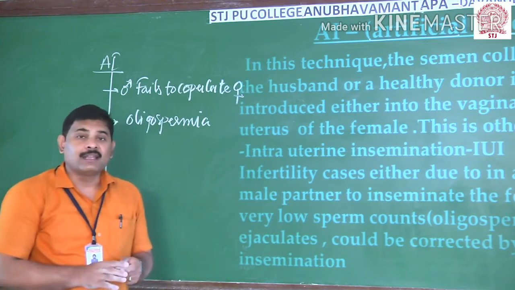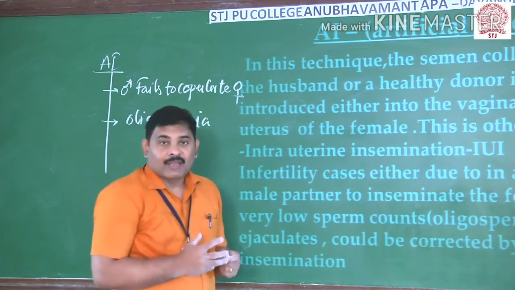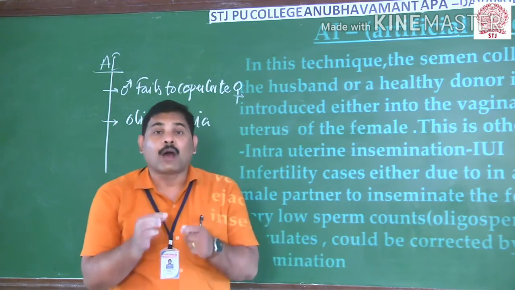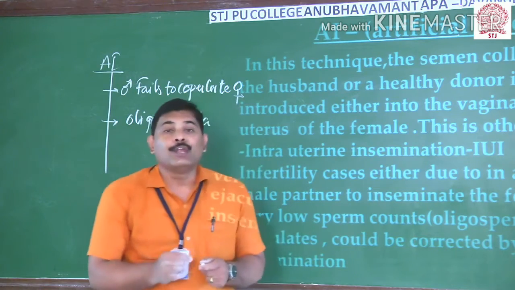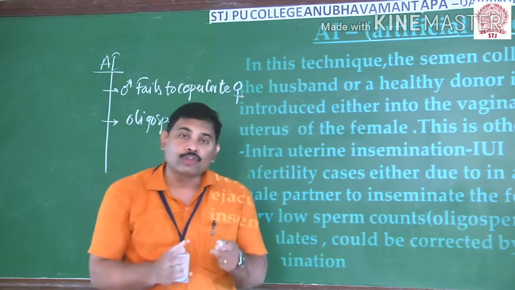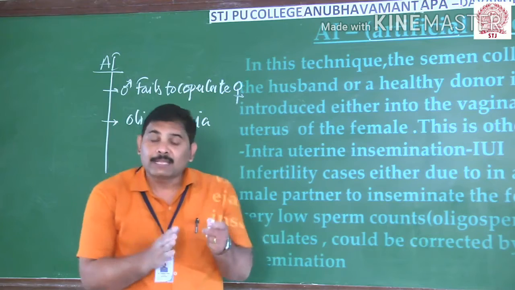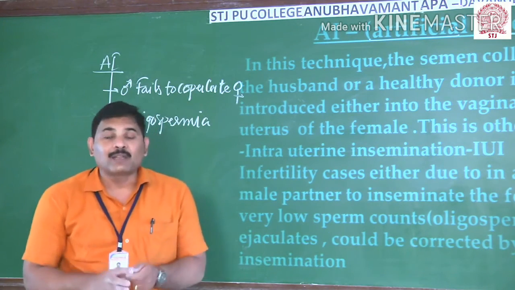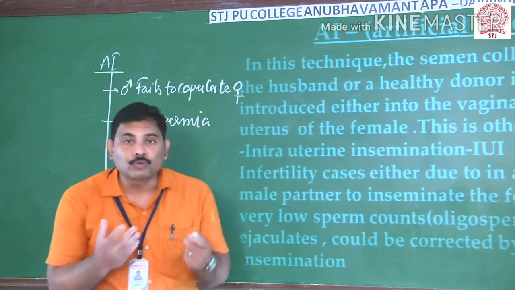In this, generally the semen is collected from the husband or the donor, and the semen is artificially injected into the vagina or uterus of a female. This entire process is known as artificial insemination, and it is of two types.